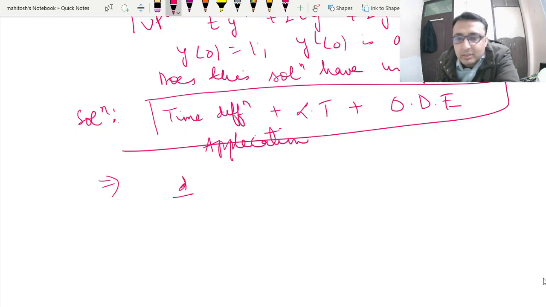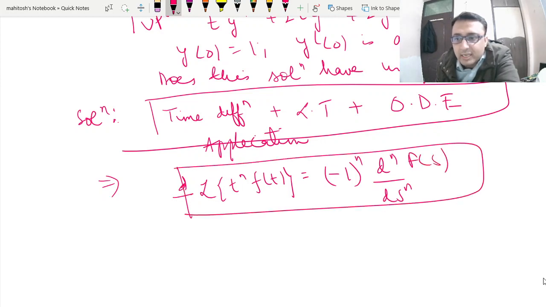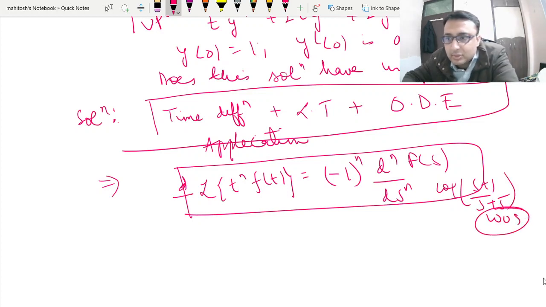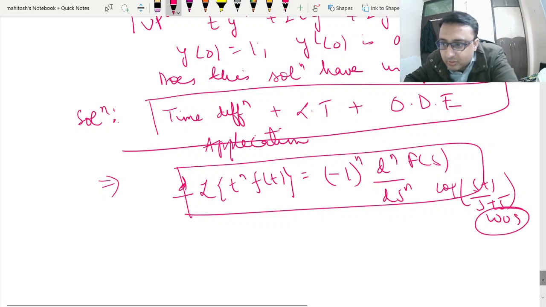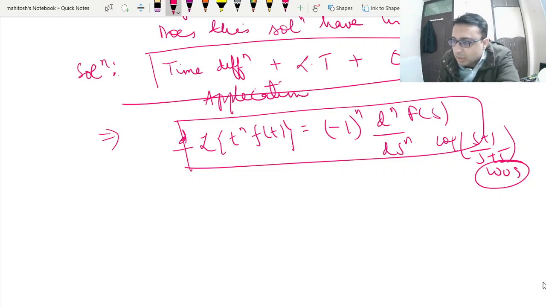Now what I do, I will apply this time differentiation property. That is, we can write t to the power n f of t is equal to, if you take this Laplace transform, okay. Even the question in 2009, log of x plus 1 upon x plus 5, hinges on this. It was asked to find inverse Laplace transform, and there are other questions also. The moment you see all of this, you should be able to understand that.